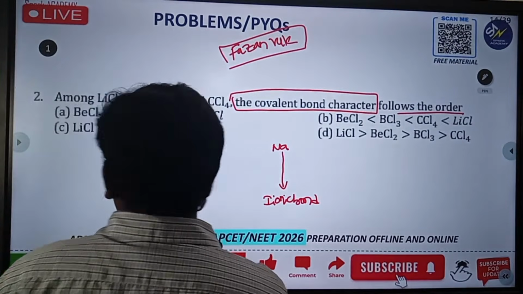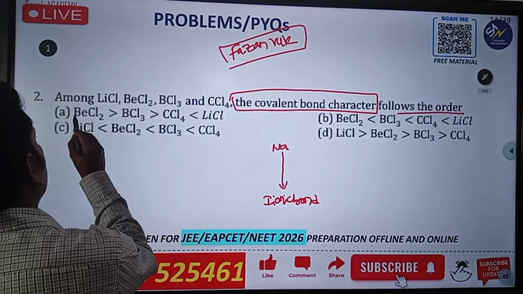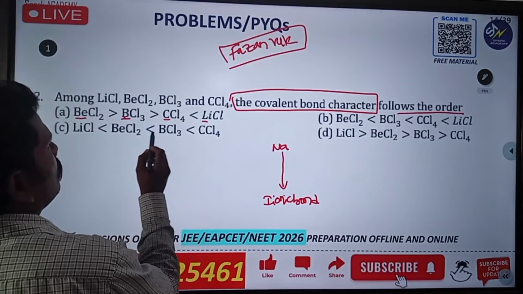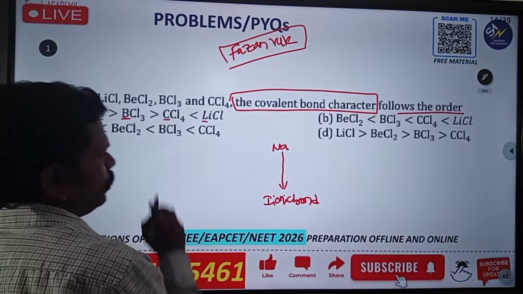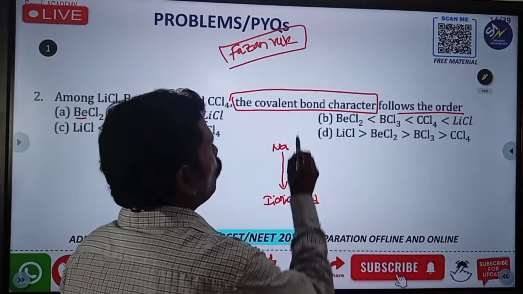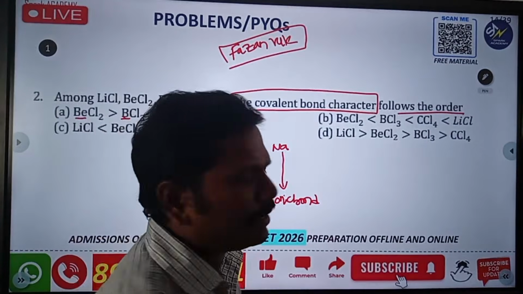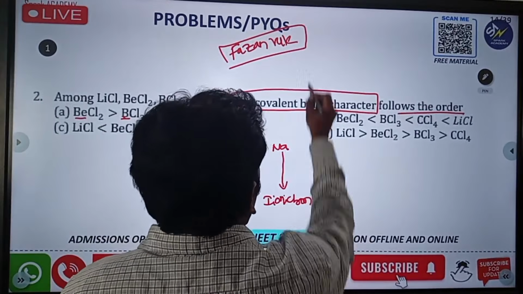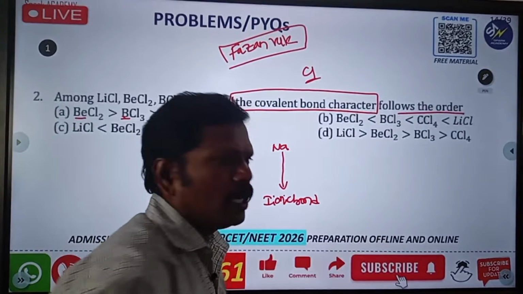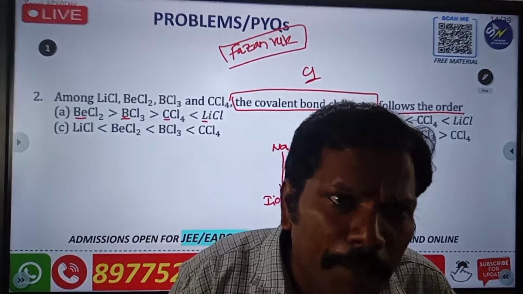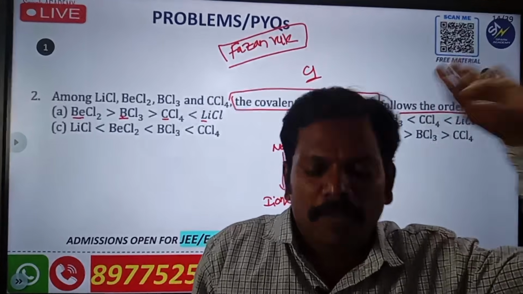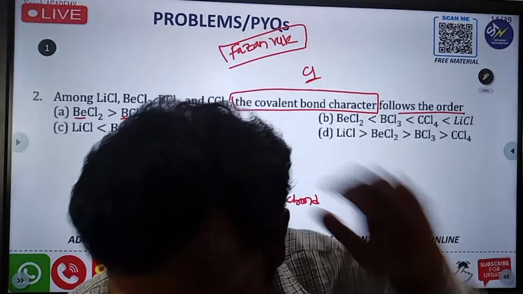See that? So the question is this one. In this one, these are the cations and these are the anions. First of all, covalent bond is defined by the anion. So you have to check the anion, and Cl is the anion. See that now: as the anion percentage increases, the covalent nature also increases. Please remember this one. So by using that knowledge,